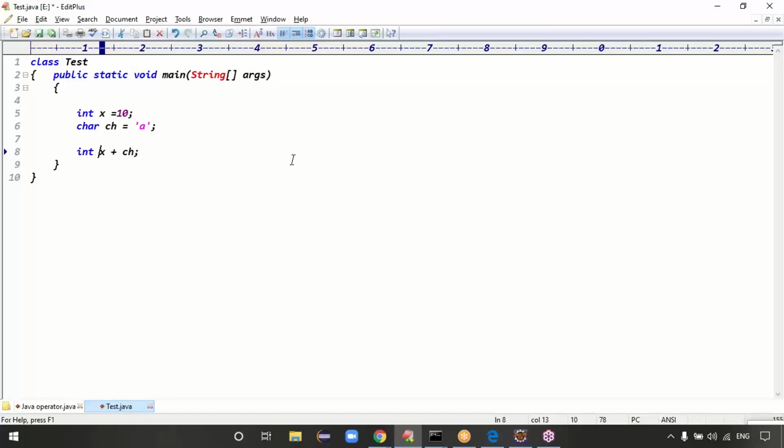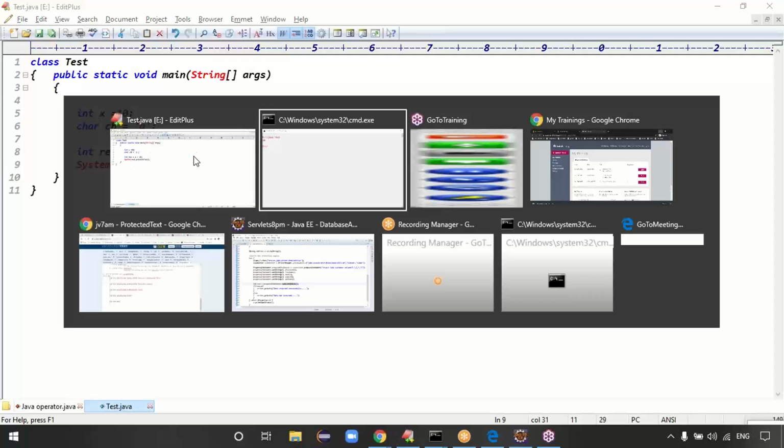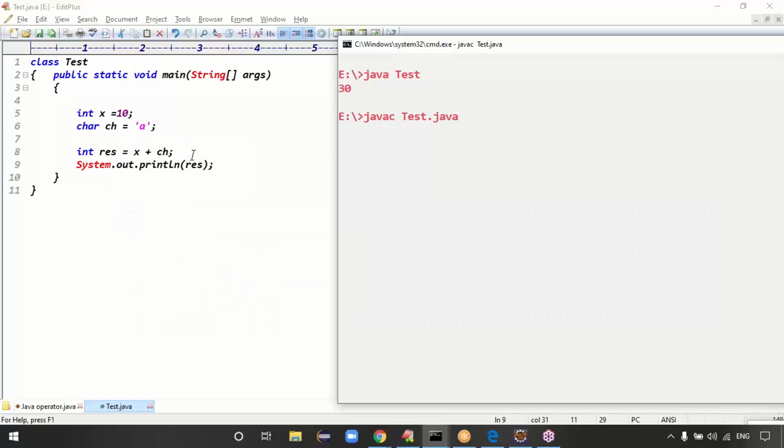You require integer only, right? Integer result, because x is 10 and ch can be converted to integer format. 'a' means 97. 97 plus 10 is 107, right? We can store 107 in the result variable. Then print the result variable, guys. Then compile this code. The other class is the test class. The output is 107, right?